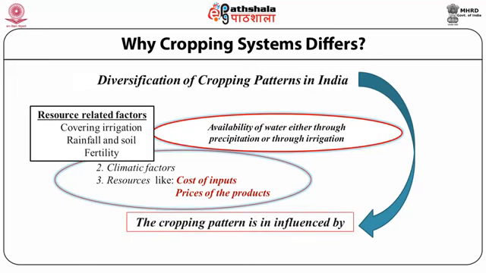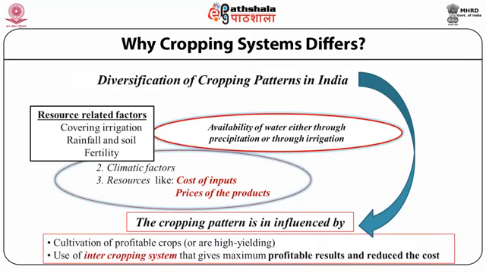This cropping system is also influenced by the cultivation of profitable crops, that is, we show high yielding productivity, and the use of the intercropping system. As I have already told, the intercropping system gives more advantage as compared to the solo system.